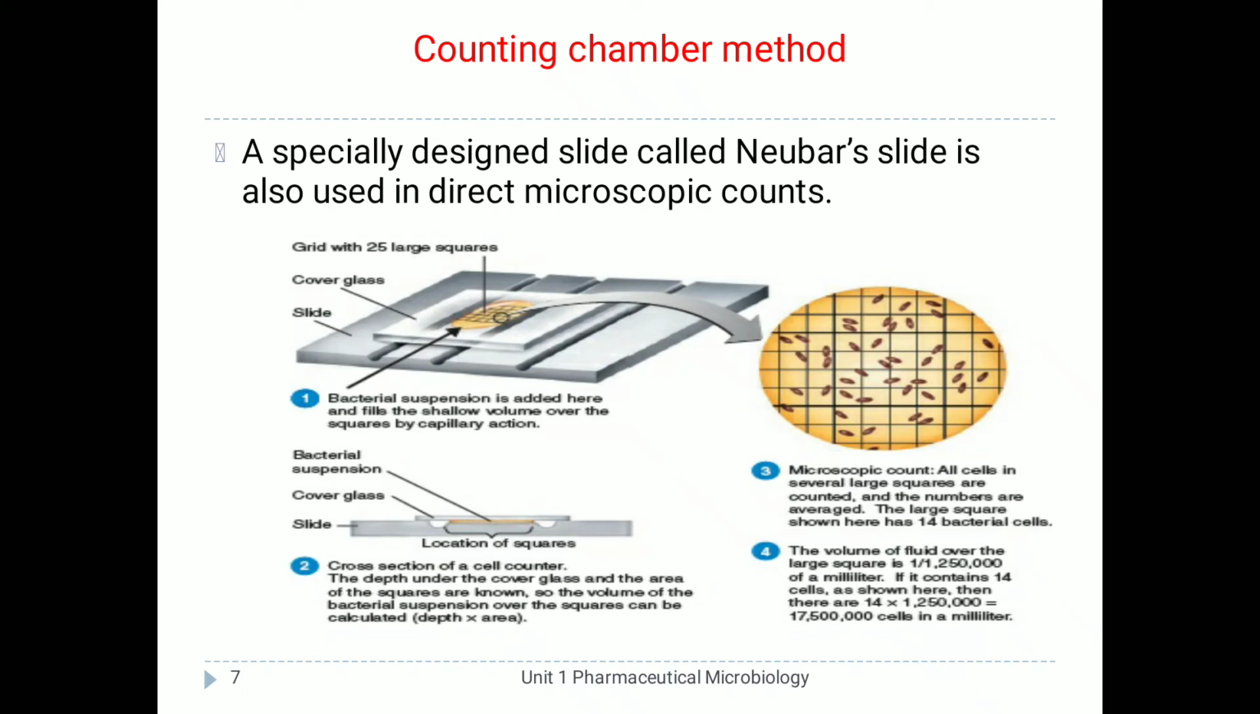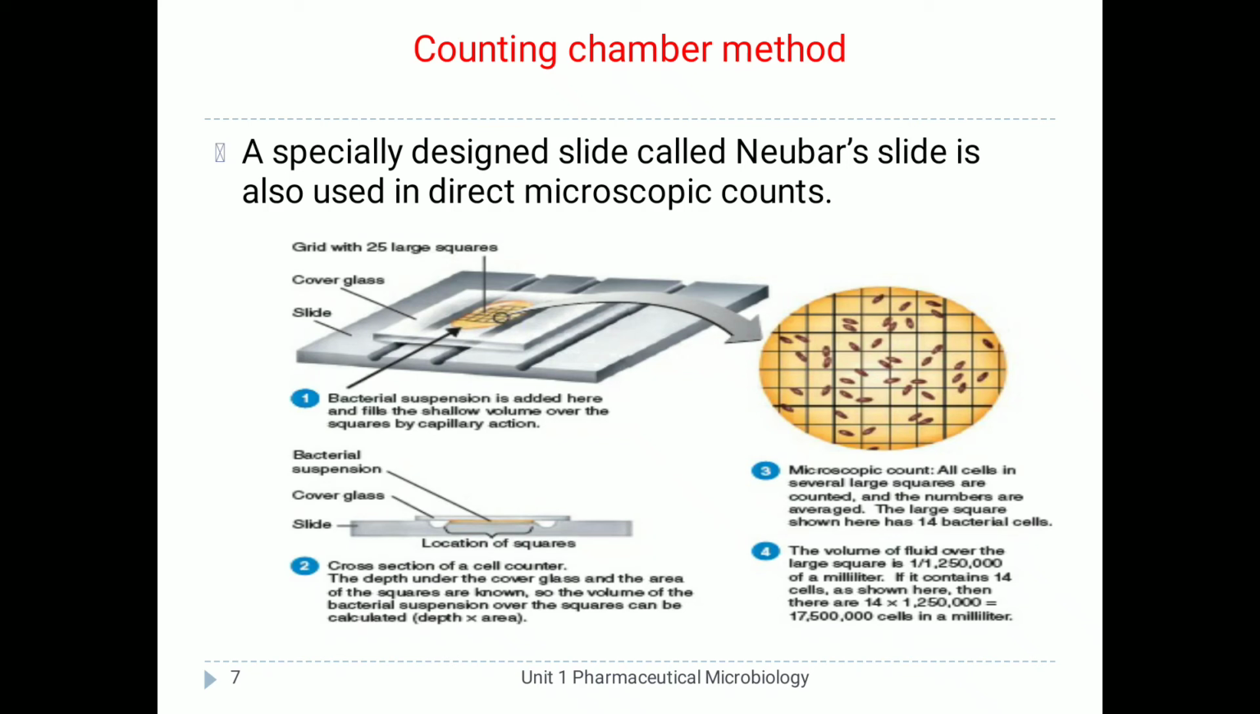First, the bacterial suspension is added. In the figure you can see it fills the shallow volume over the squares by capillary action. Whatever shallow space is there is filled with the suspension of microorganisms. In the cross section of the cell counter, the depth under the cover glass and the area of the squares are known. So the volume of the bacterial suspension over the squares can be calculated.